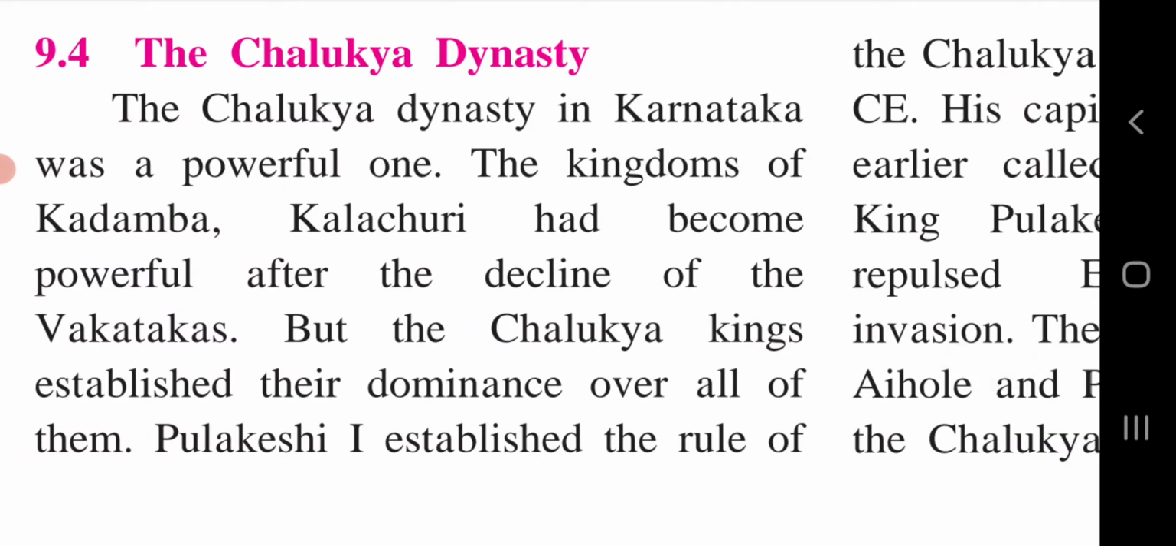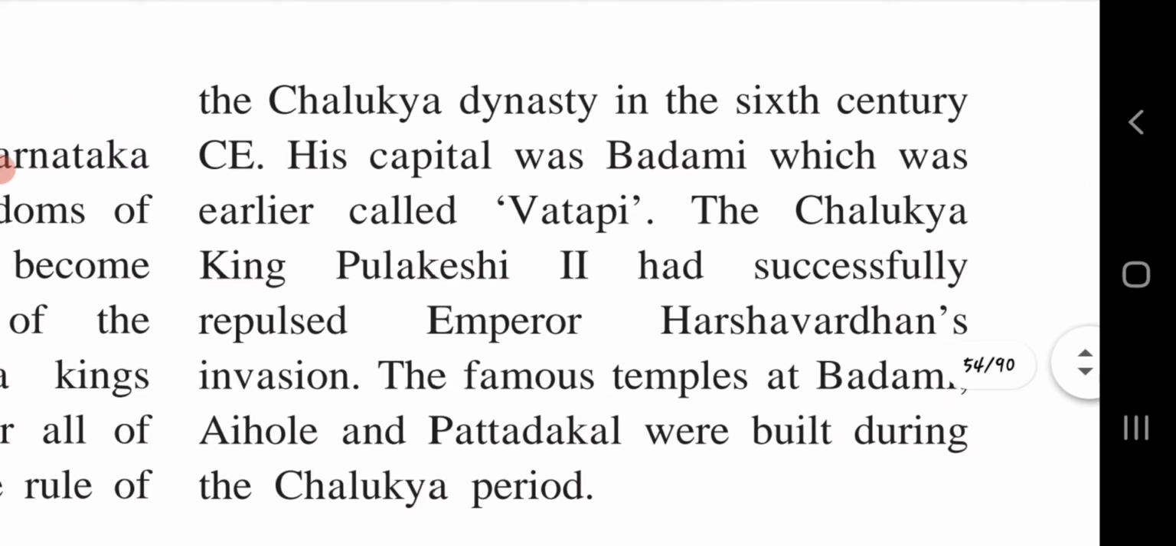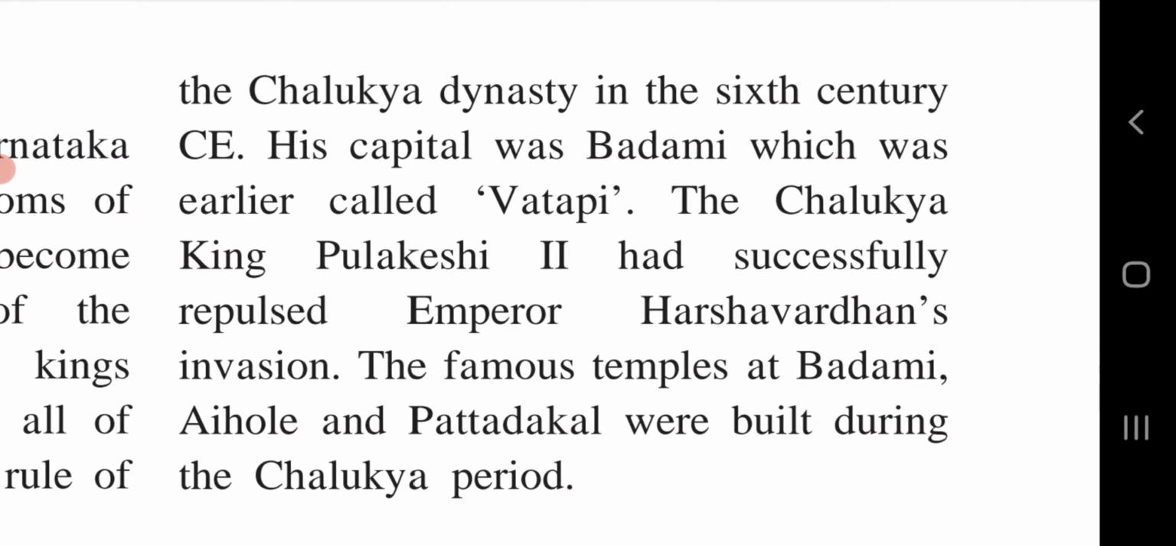The kingdoms of the Kadamba and Kalachuri had become powerful after the decline of the Vakatakas, but the Chalukya kings established their dominance over all of them. Pulkeshi I established the rule of the Chalukya dynasty in the 6th century. His capital was Badami, which was earlier called Vatapi. The Chalukya king Pulkeshi II successfully repulsed Emperor Harshvardhan's invasion. The famous temples at Badami, Aihole and Pattadakal were built during the Chalukya period, so architecture was given importance.